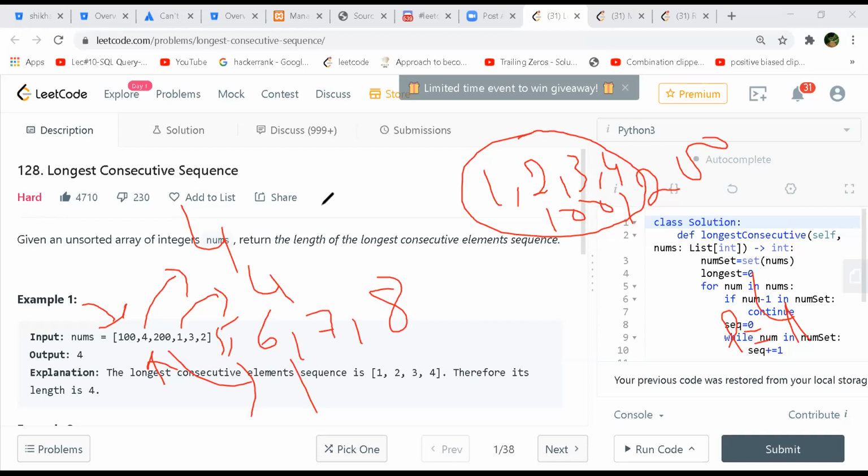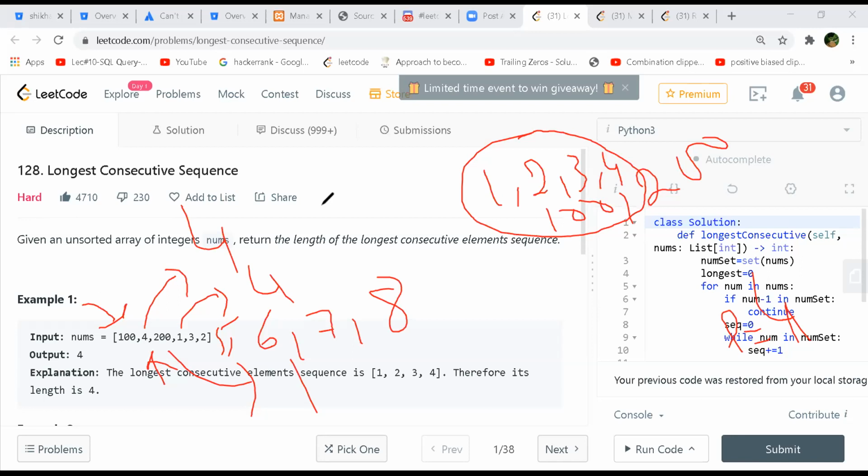Okay, and if you have 3, 5, 6, 7, 8, in that case they will be counted when you come to 4, because you are going to the left and right of 4. Yeah, left and right. I'm not able to think of a test case where you need to visit them also.